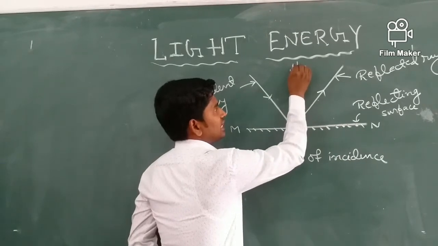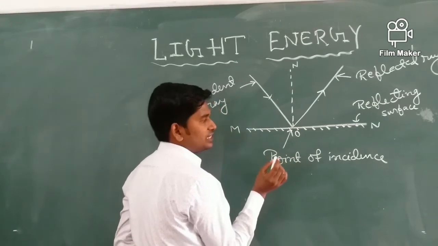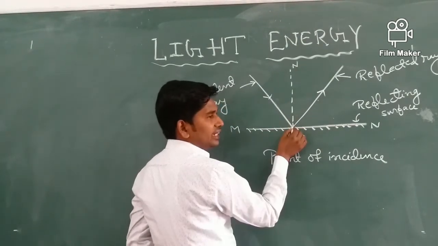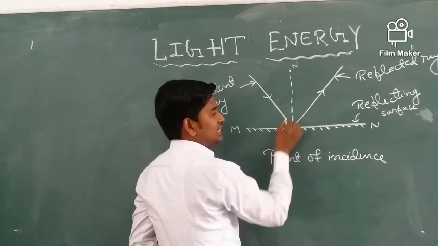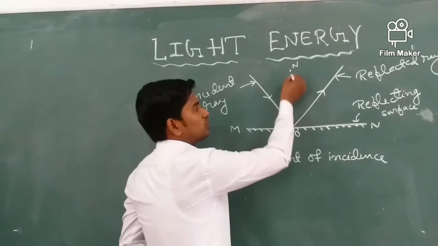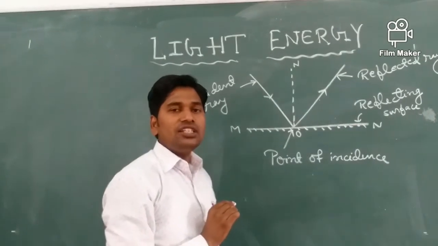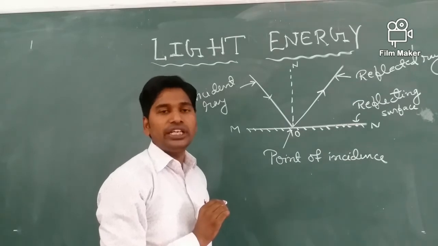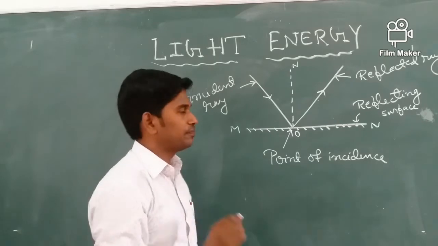Means this NO, O is the point of incidence, ON is known as the normal and it is perpendicular to the MN surface. So this is the normal. Normal is a line drawn perpendicular to the reflecting surface at the point of incidence.